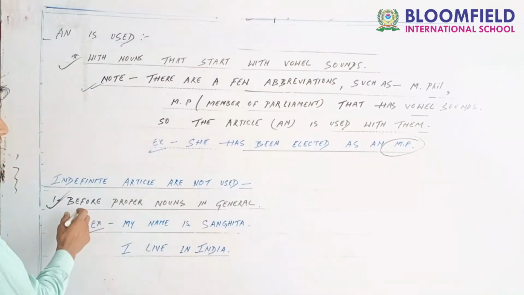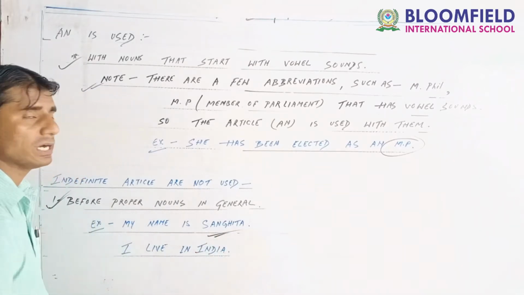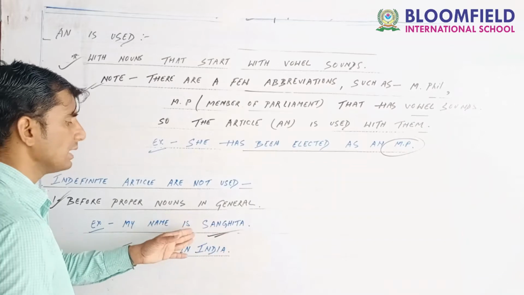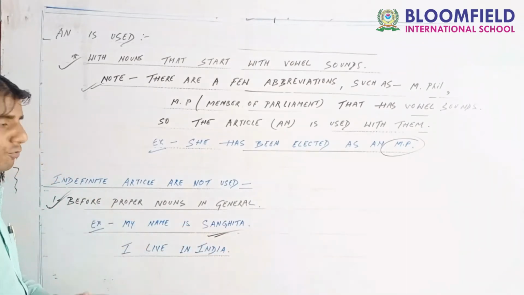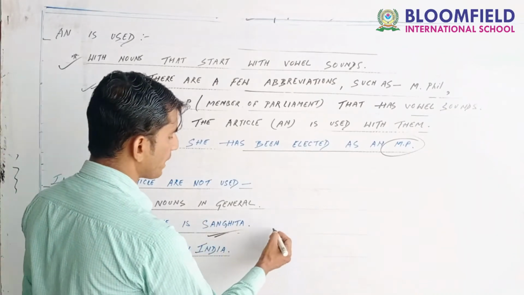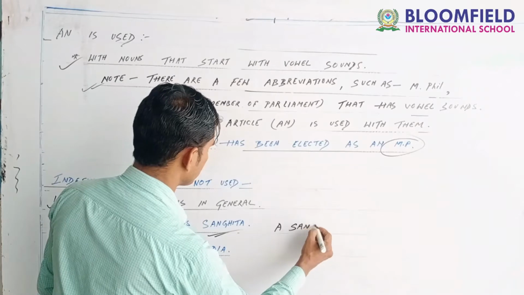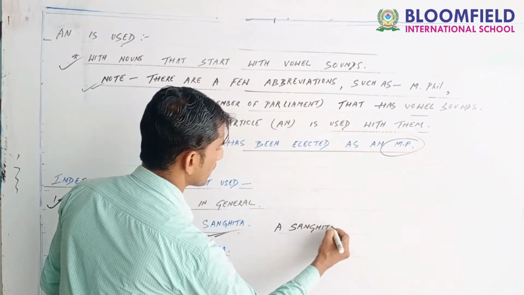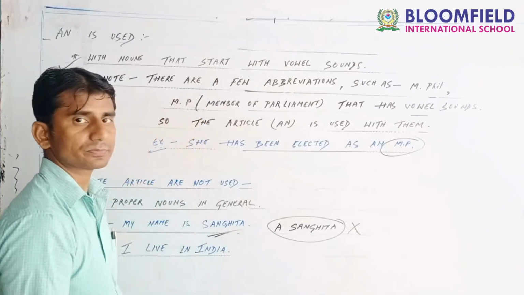I have told you that before a proper noun, and Sangeeta is my proper noun here, we don't use any indefinite article. For example, if you write "my name is a Sangeeta," this sentence will be wrong here.